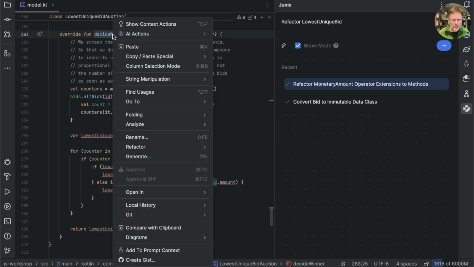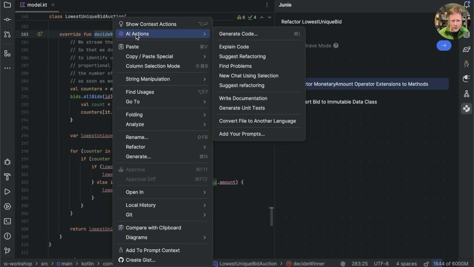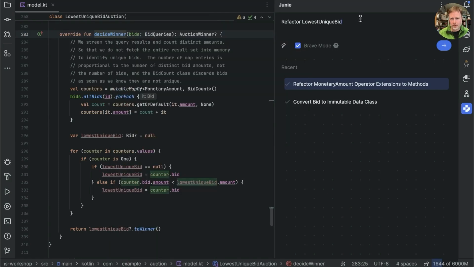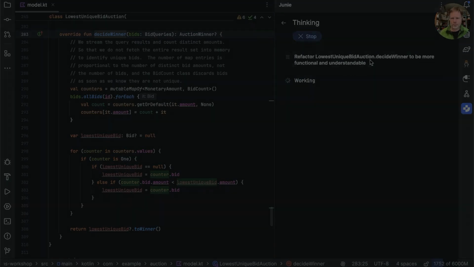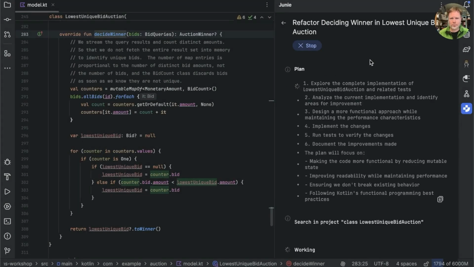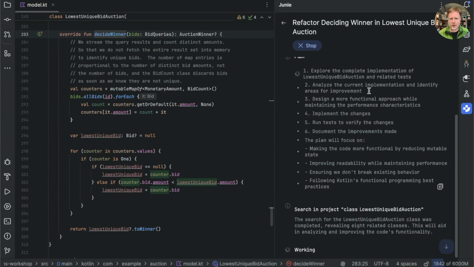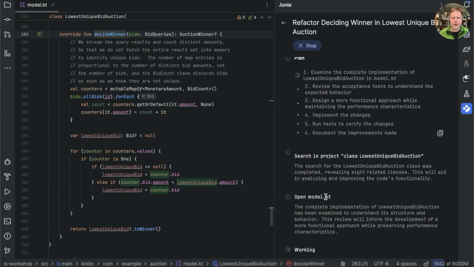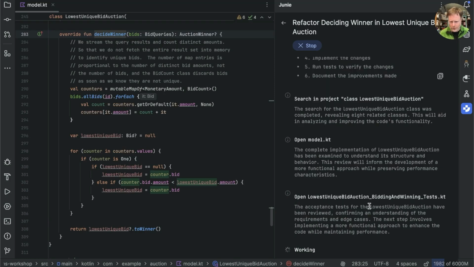It would be nice maybe if I could point to this and say something with Juni rather than typing it, but I'll do it anyway. Auction.decideWinner to be more functional and understandable. Let's see what happens. Build a plan. Explore the complete implementation and related tests. It's having a look at model.kt. It's apparently looked at the acceptance tests. That's good.